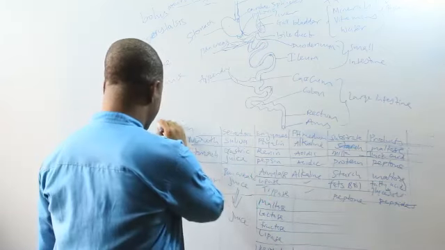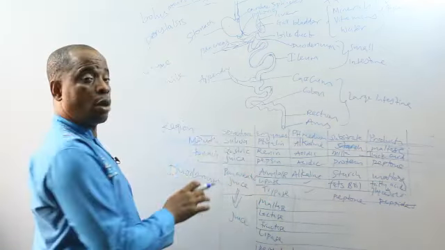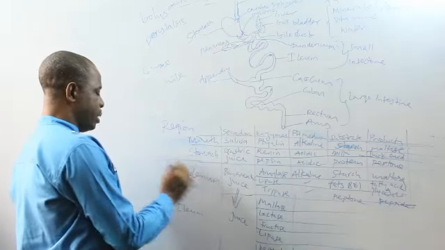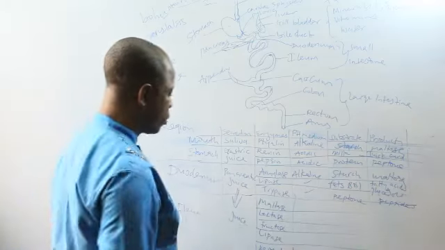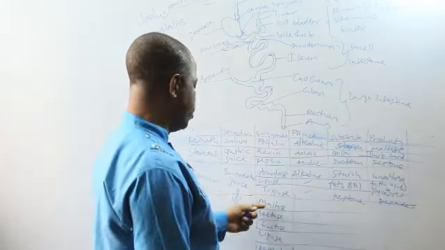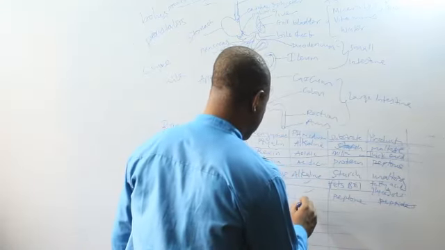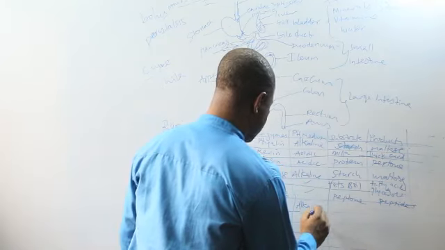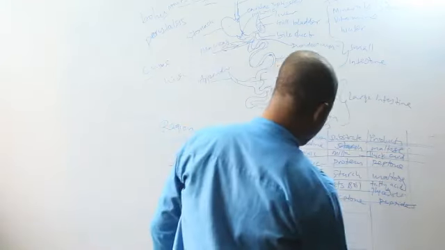Those types of enzymes are produced in the ileum. So the first point of digestion is the mouth, the second point is the stomach, the third is the duodenum, and the last part of digestion is the ileum. So these five enzymes are secreted in the wall of the ileum. The maltase, all of them operate in an alkaline medium. Maltase converts maltose to glucose.